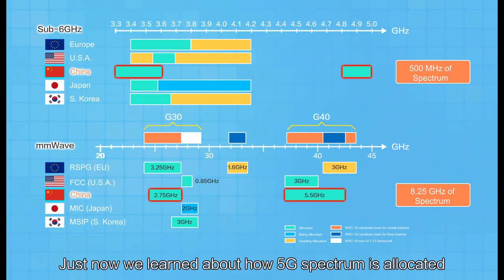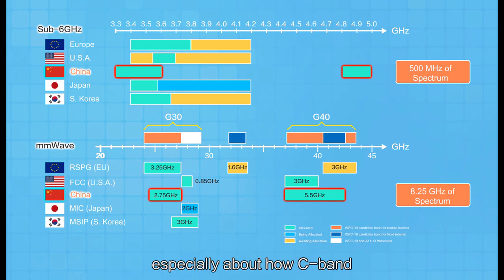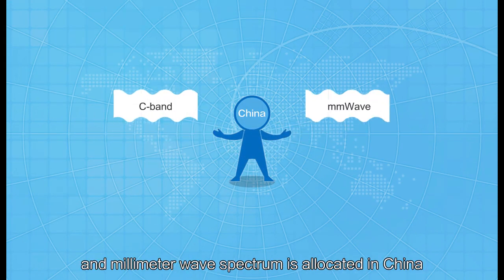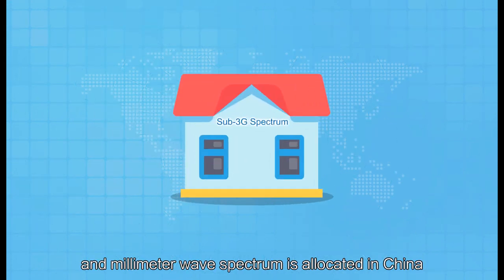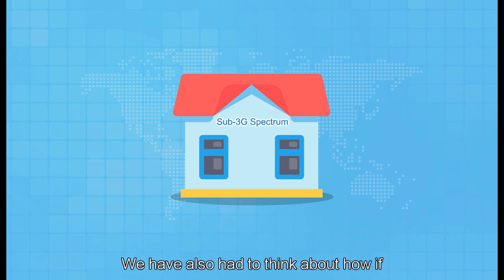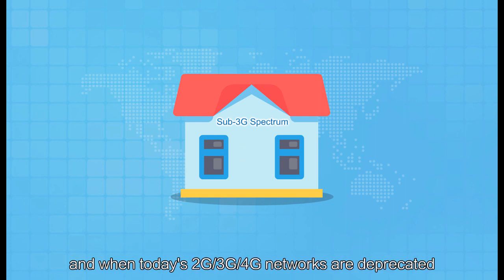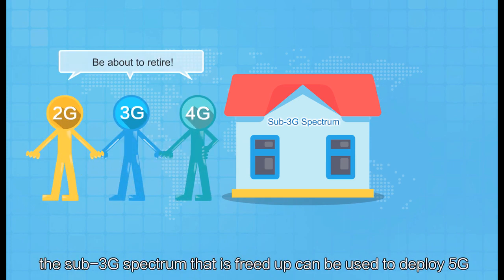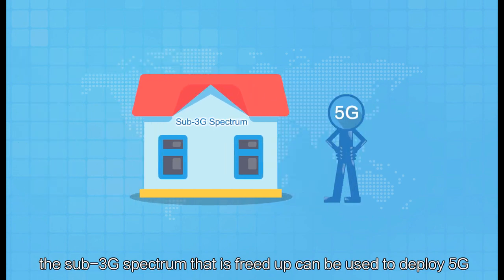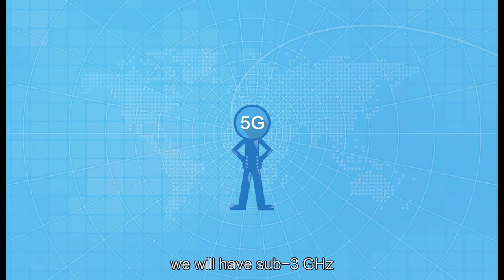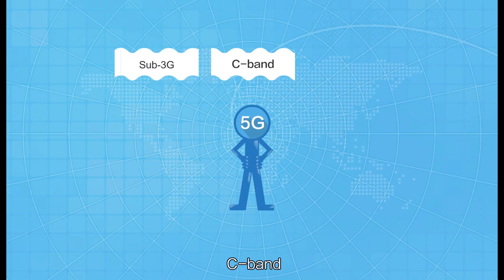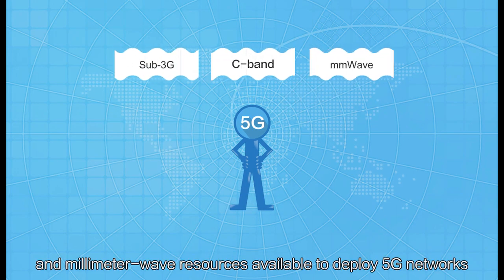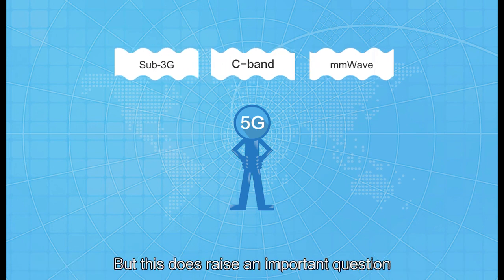Just now, we learned about how 5G spectrum is allocated, especially about how C-band and millimeter wave spectrum is allocated in China. We have also had to think about how, if and when today's 2G, 3G and 4G networks are deprecated. The sub-3G spectrum that is freed up can be used to deploy 5G. In the future, we will have sub-3 GHz, C-band and millimeter wave resources available to deploy 5G networks. But this does raise an important question.